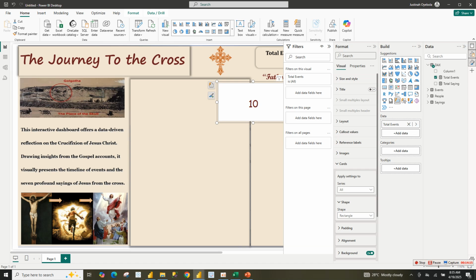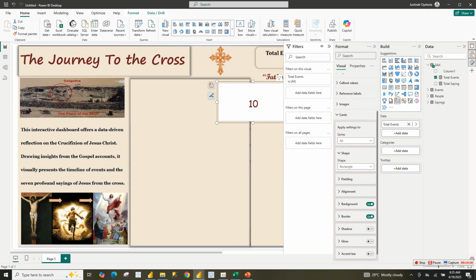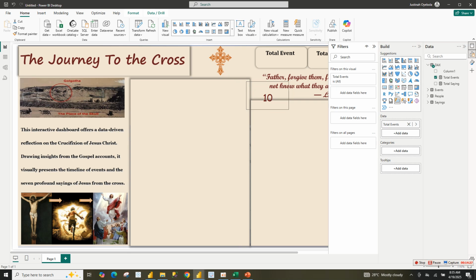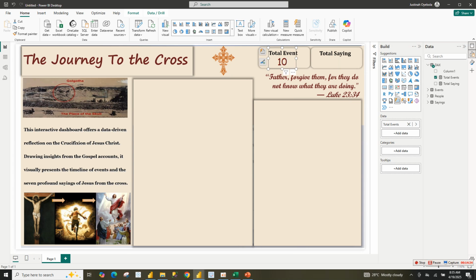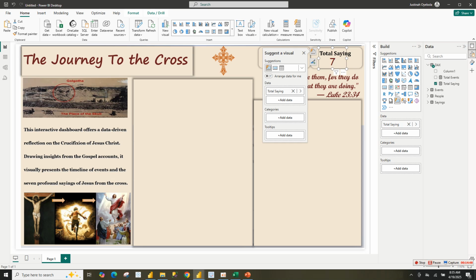Then click on the card, remove the background and remove the border. Now we can reduce it and paste it here. So again, duplicate this, copy and paste, and put it here, and now add your total stain, then remove your total event. So we have our card now.